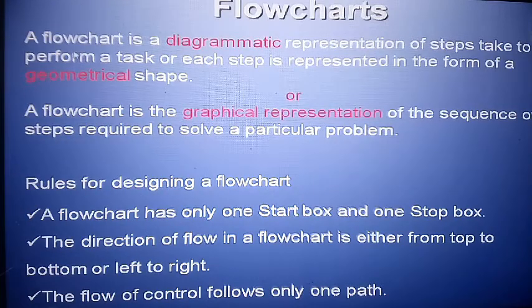Okay. After that, flowchart. Flowchart is also most important. A flowchart is a diagrammatic representation of steps taken to perform a task, and each step is represented in the form of a geometrical shape. This is the first definition of the flowchart. Second definition: a flowchart is a graphical representation of a sequence of steps. So many sequences of steps are required to solve a particular problem.